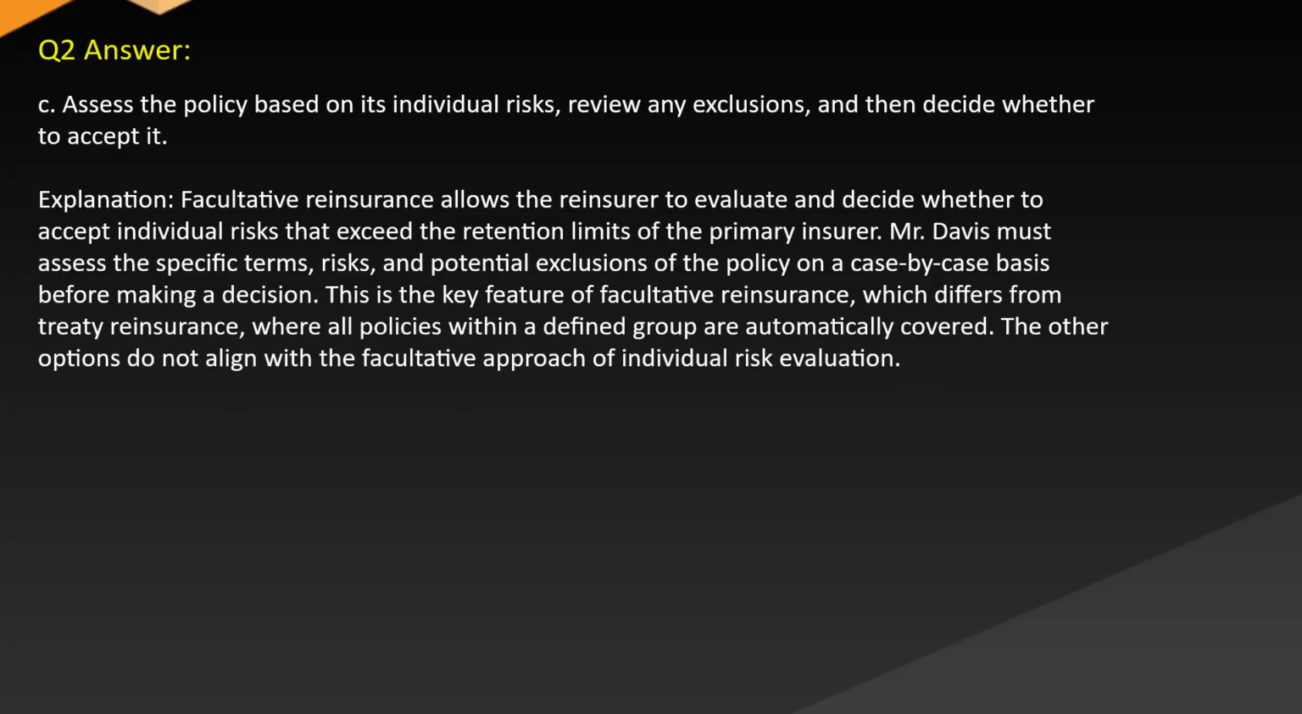Answer C. Assess the policy based on its individual risks, review any exclusions, and then decide whether to accept it. Explanation: facultative reinsurance allows the reinsurer to evaluate and decide whether to accept individual risks that exceed the retention limits of the primary insurer. Mr. Davis must assess the specific terms, risks, and potential exclusions of the policy on a case-by-case basis before making a decision. This is the feature of facultative reinsurance, which differs from treaty reinsurance, where all policies within a defined group are automatically covered. The other options do not align with the facultative approach of individual risk evaluation.